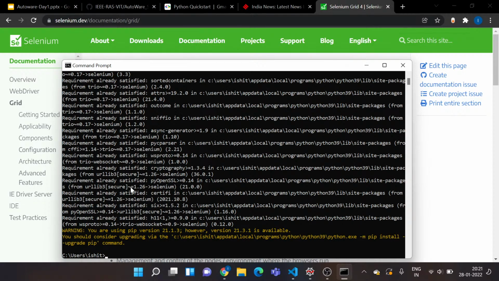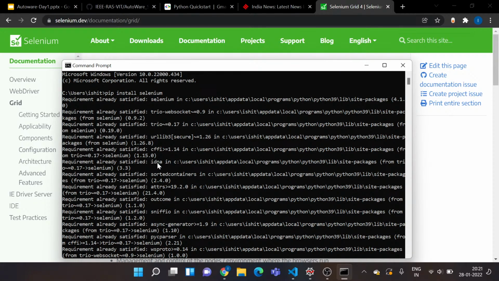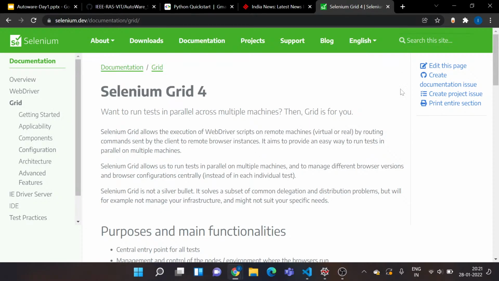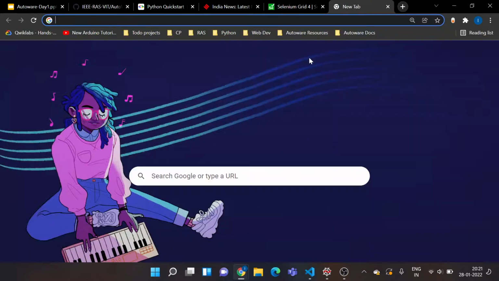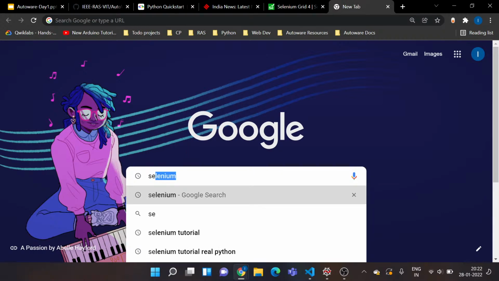Okay, so as you can see, requirement is already satisfied. For you, it might take 1 or 2 minutes, so you need to be patient. Just wait, and it would be done. So while you're installing this library, there's one more requirement for this project. But before that, let's check out what Selenium is doing.